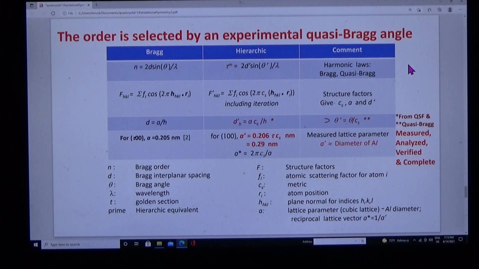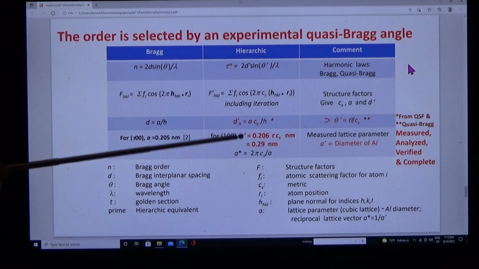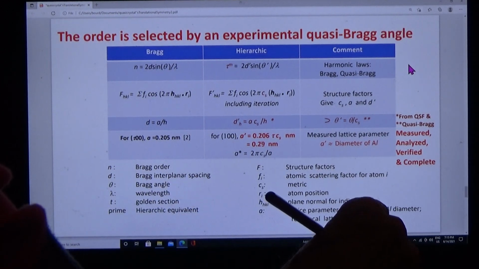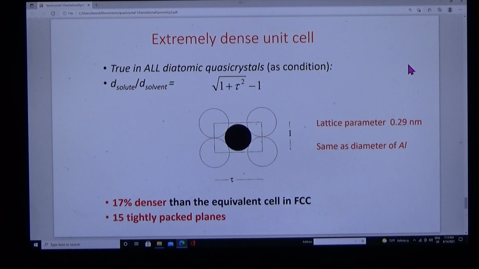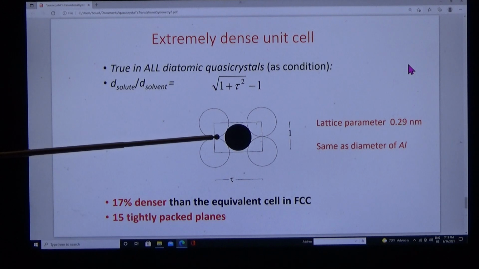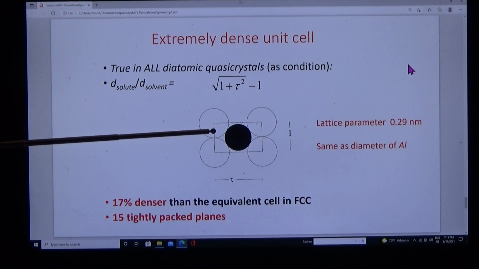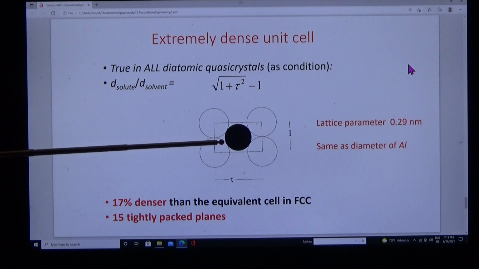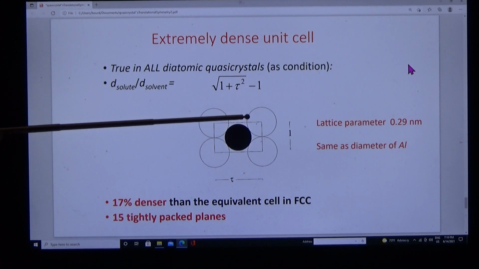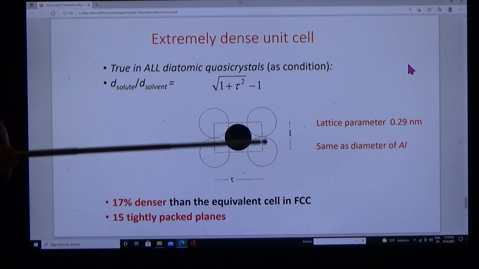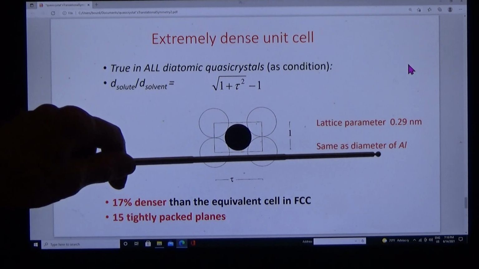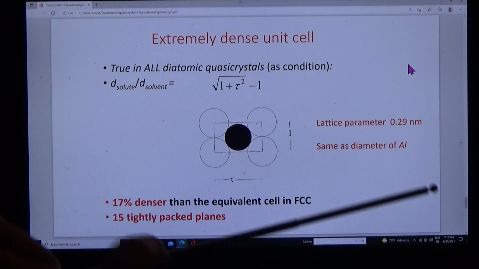This table tells you how to calculate the quasi-lattice parameter, but I'm not going to spend time on it. I'm just going to illustrate for you what the quasi-lattice parameter is. Here's the unit cell cross-section. There are 15 identical cross-sections at various angles in the unit cell. So it's a quasi-spherical structure. And the lattice parameter has the same dimension as the diameter of aluminum as measured.